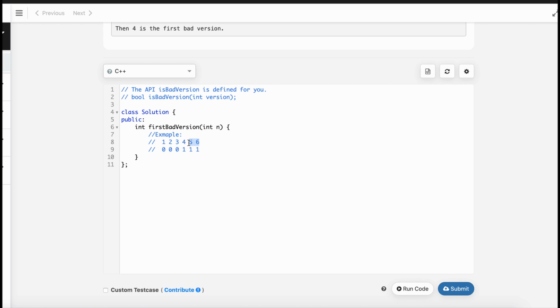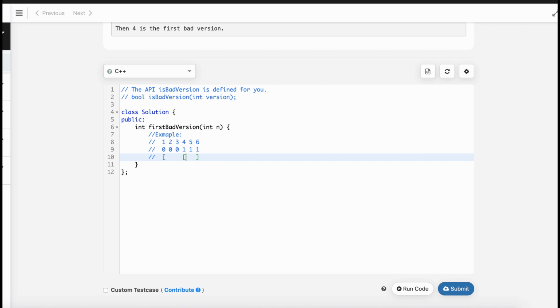So all the elements on the right side should always be bad if one element is bad. So we don't have to look at the right half of the binary search partition. We can easily filter out one partition. If we divide the whole partition at the mid here, then we can certainly say that this half is not necessary at all.